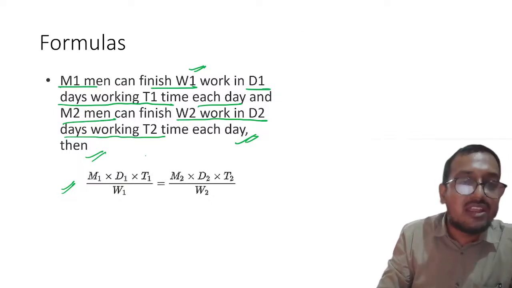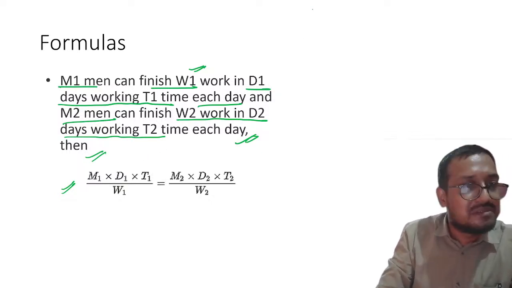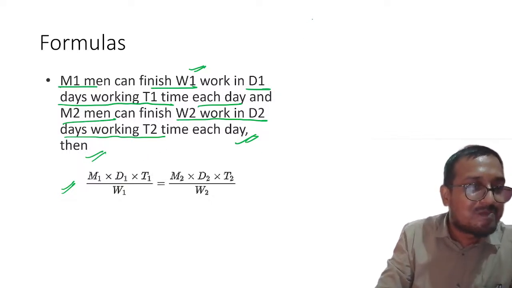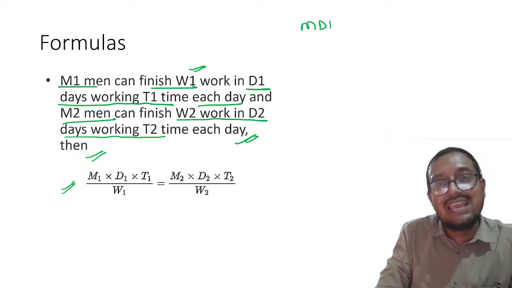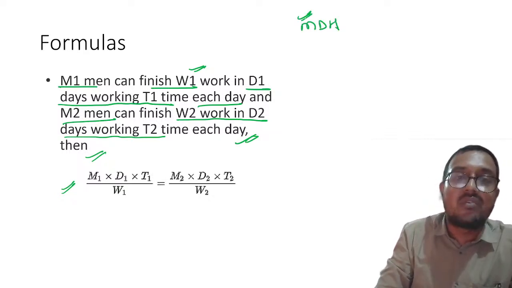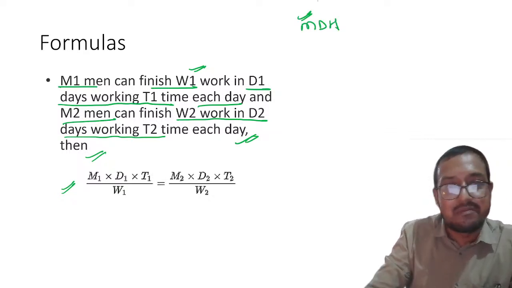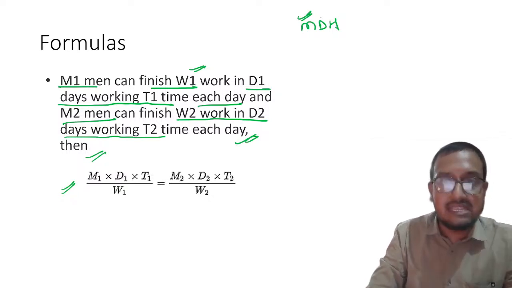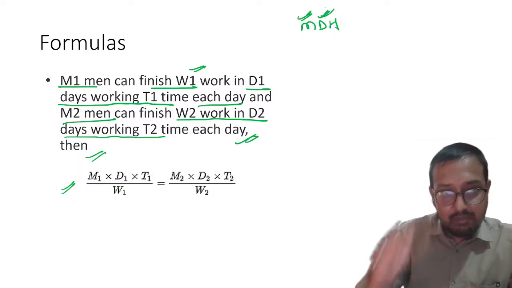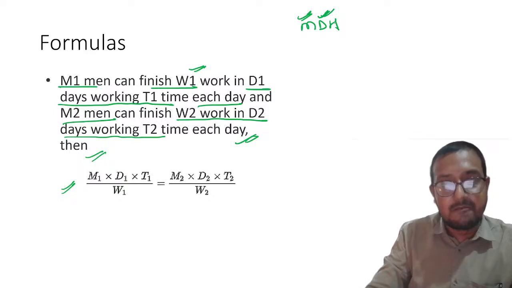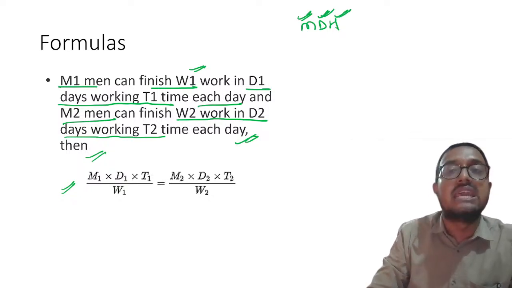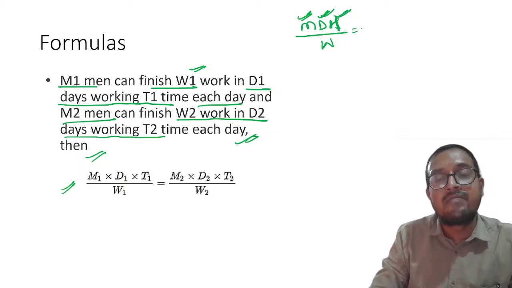Please remember, I used to write it like MDH, where M is the number of men who are working, D is the number of days taken by these people, and H is the hours per day taken by these people. Understood? Divided by work. This will be constant.